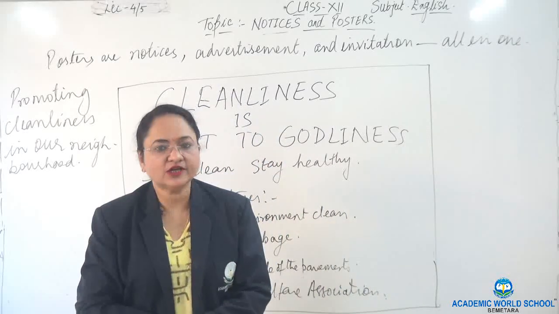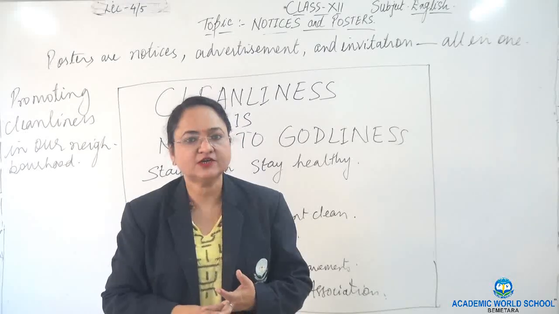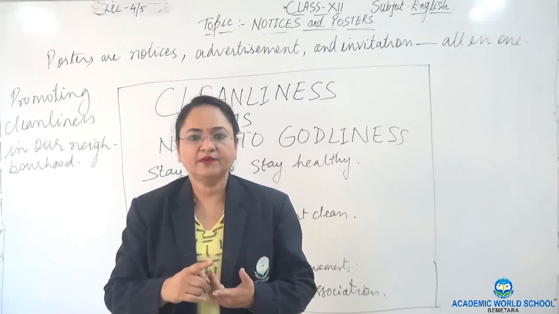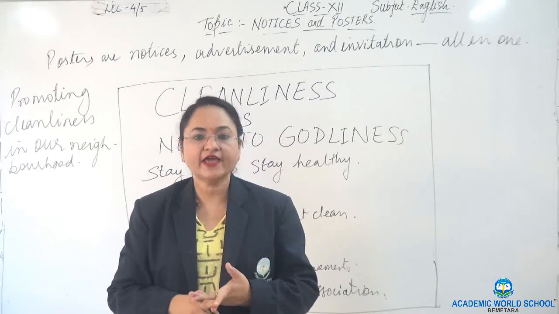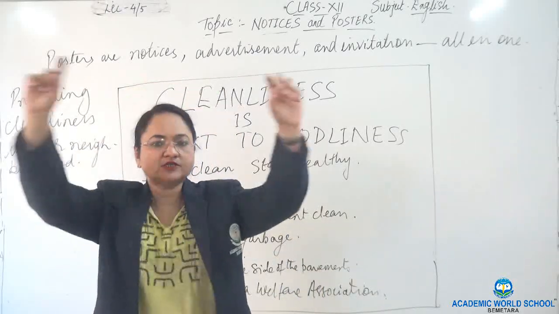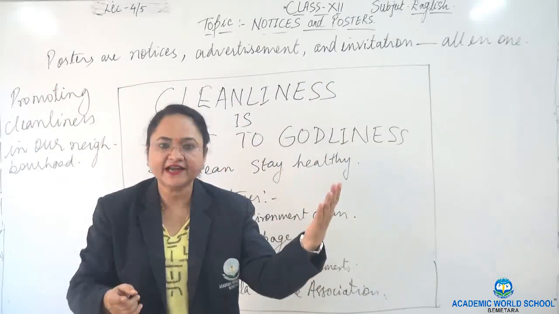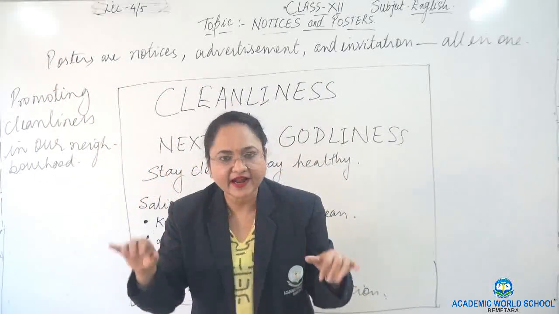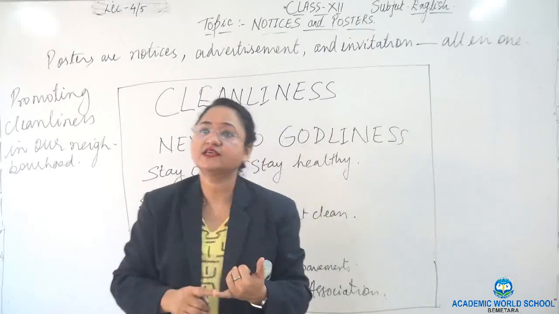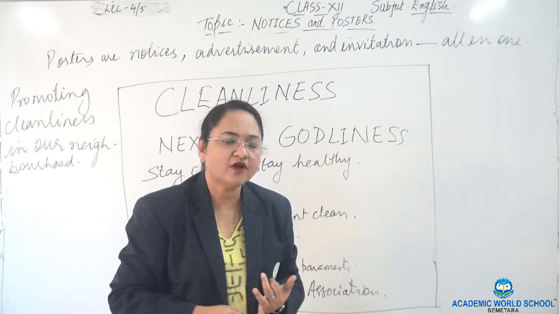Steps of writing a notice. It should be in a box. It should be 50 words. The third person is used. It should be in simple language. Okay. The format I showed you of how to write a notice. On the top it was the name of the institution, then the word notice, and the date aligned to it. Then in one paragraph you are writing, you can start it with any line. This is to notify you all. It is to bring into your kind notice.